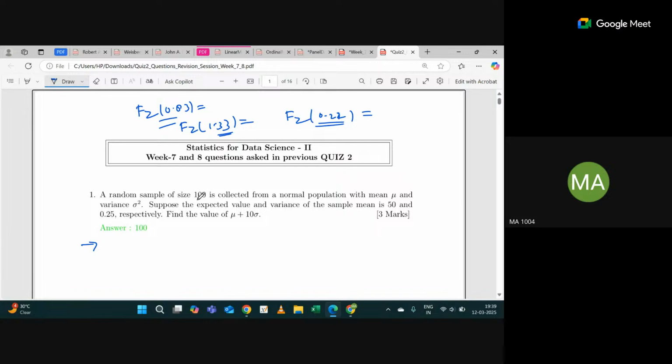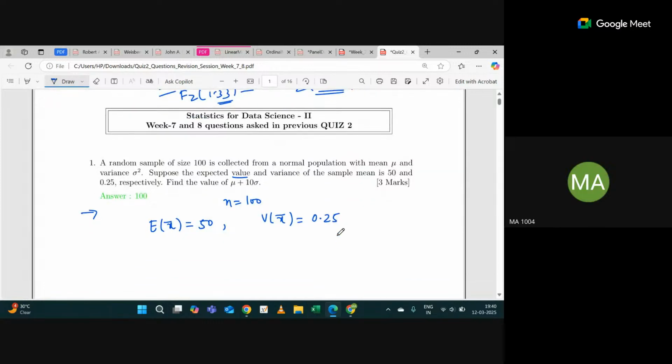First of all, what is the sample size? If you read the question, a sample size of n equals 100. Let's write whatever they have given us. It is collected from a normal population with mean mu and variance sigma square. The expected value of x bar is 50 and the variance of the sample mean is 0.25. So the variance of the sample mean is sigma square by n, right? You need to calculate the value of sigma.